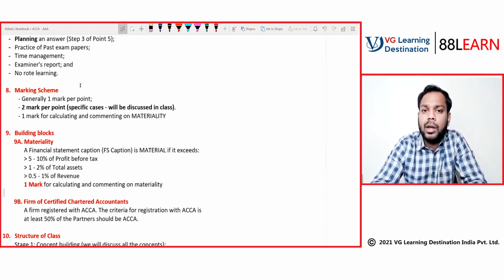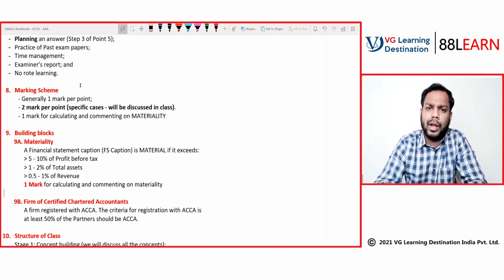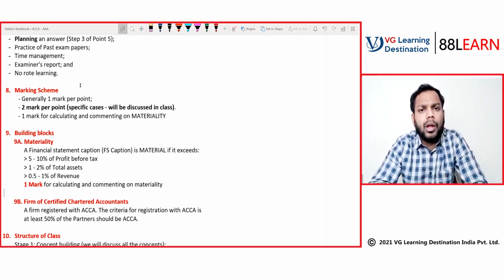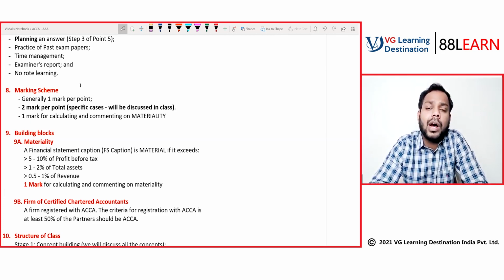Materiality is a benchmark beyond which, let's suppose there is a financial statement caption. Now, what is the meaning of financial statement caption? If you see any balance sheet and there is a term written property, plant or equipment, or intangible assets, or other financial liabilities, these terminologies are nothing but financial statement captions.